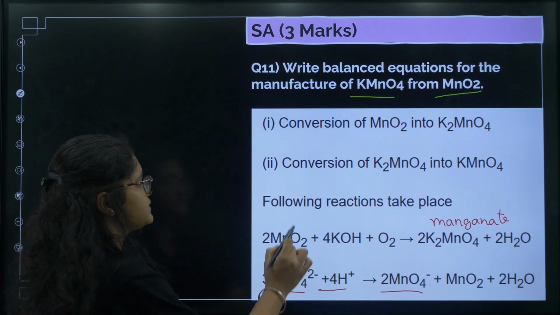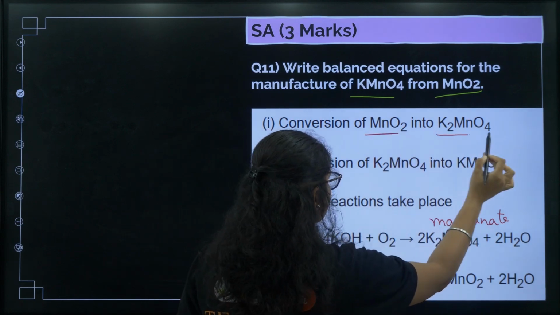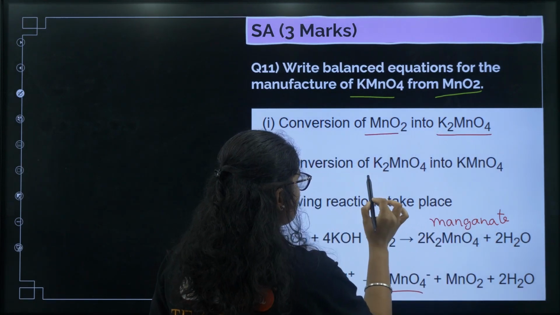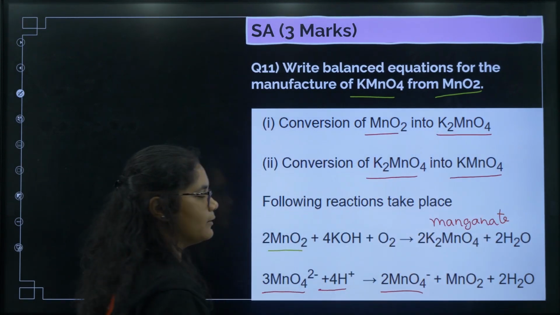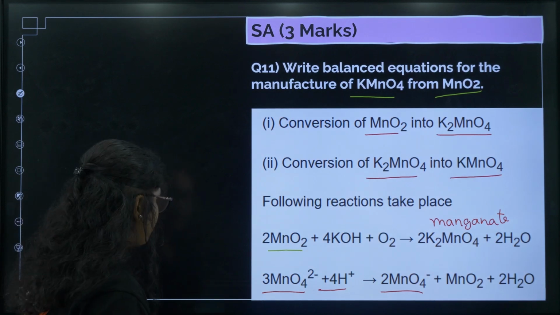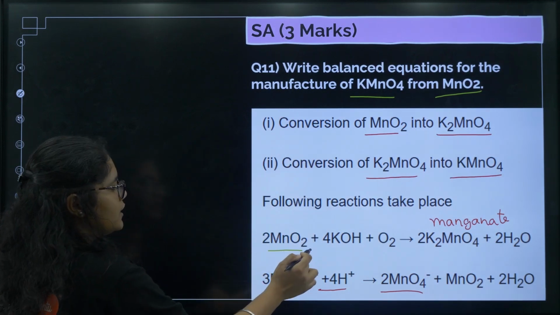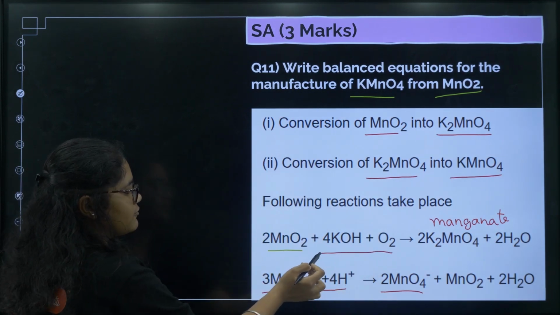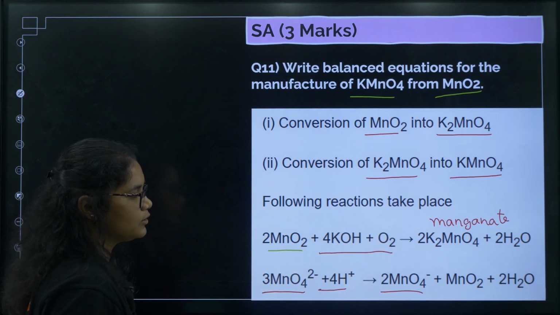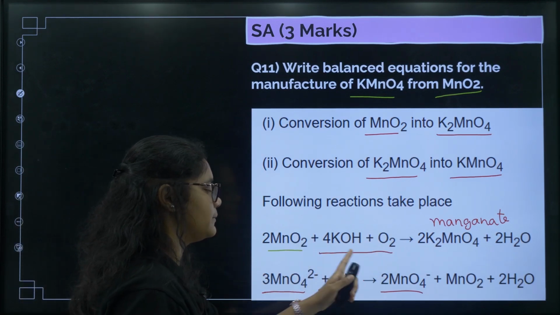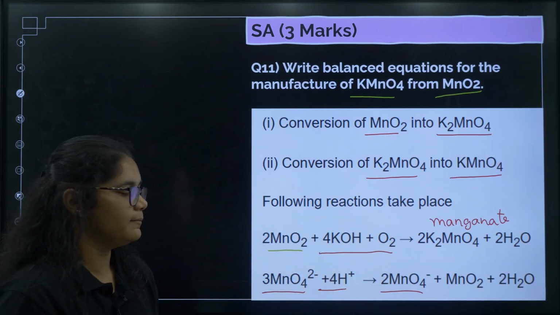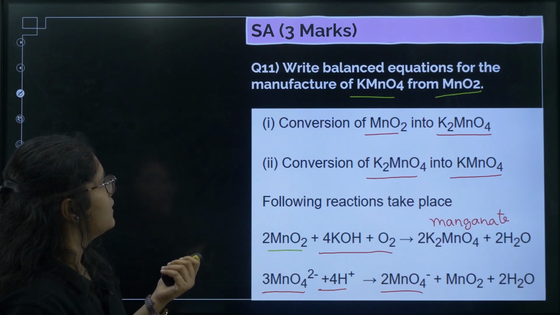So first, conversion of MnO2 to K2MnO4, then conversion of K2MnO4 to KMnO4. First MnO2 in the alkaline medium in presence of oxygen gets converted to K2MnO4, then K2MnO4 in acidic medium gets converted to KMnO4. Okay, fine.